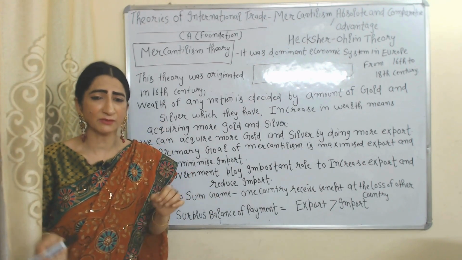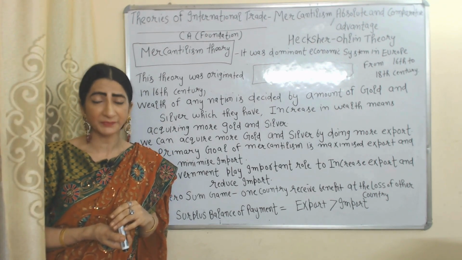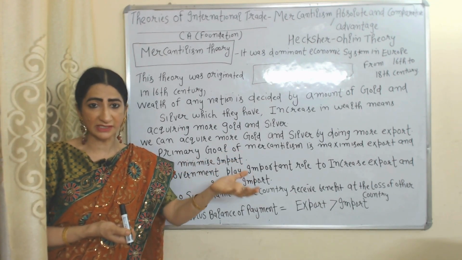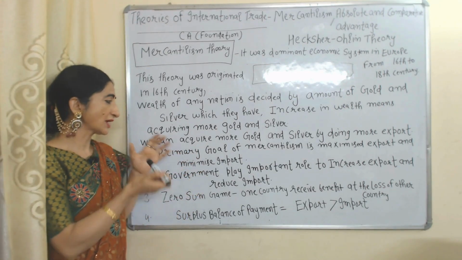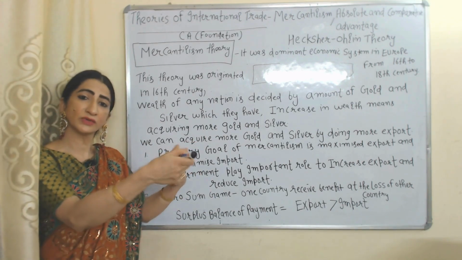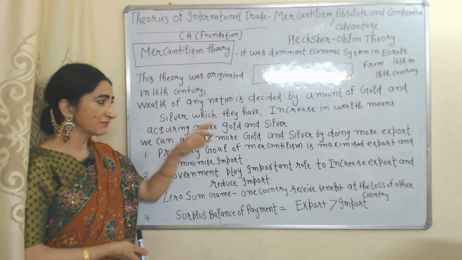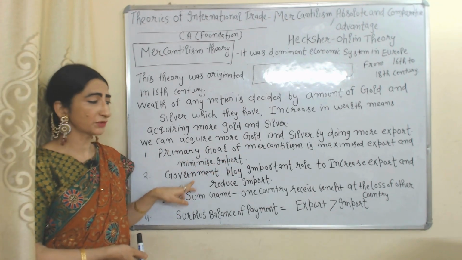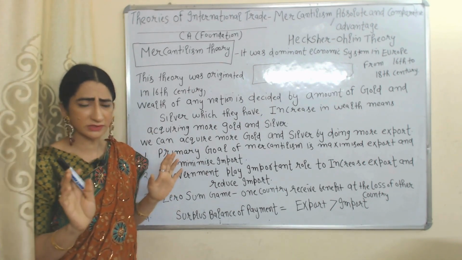According to this theory, we can acquire more gold and silver by doing more export. Obviously, when we export, we sell our goods in another country, and in return they give us more gold and silver. That's why the primary goal of this theory is to maximize export and minimize import. And the government plays an important role to increase export and reduce import by imposing some rules and regulations.